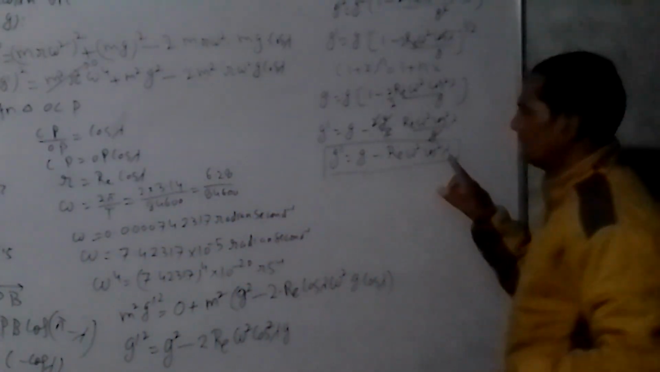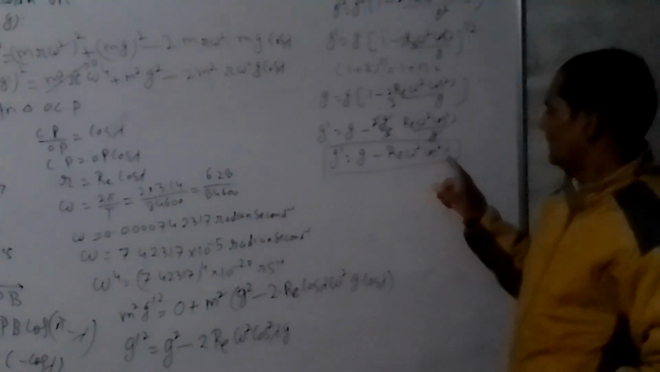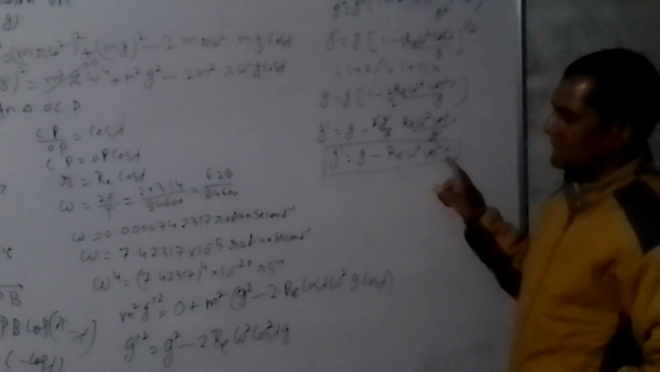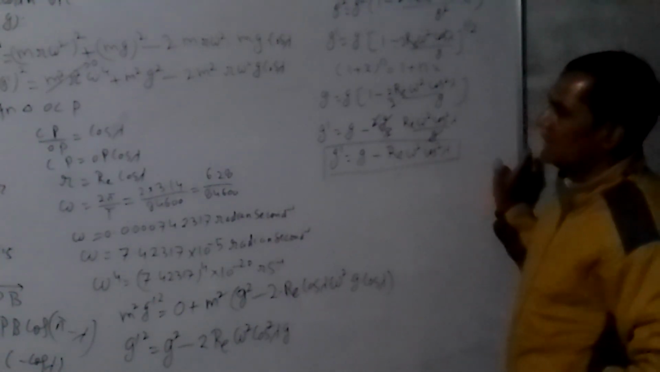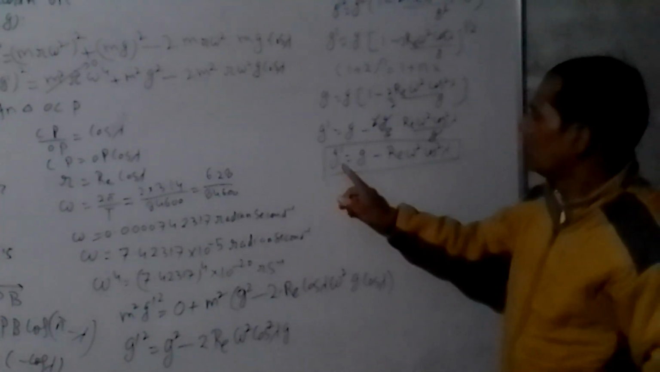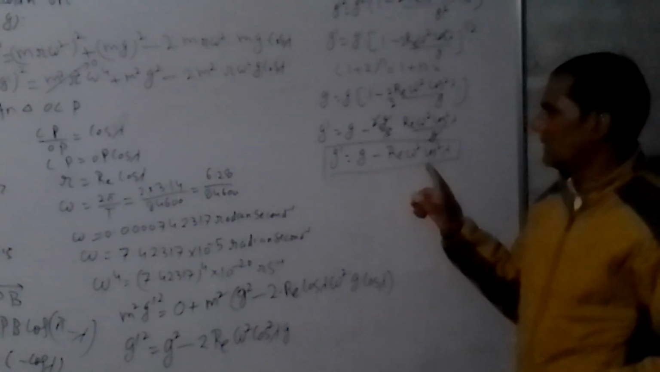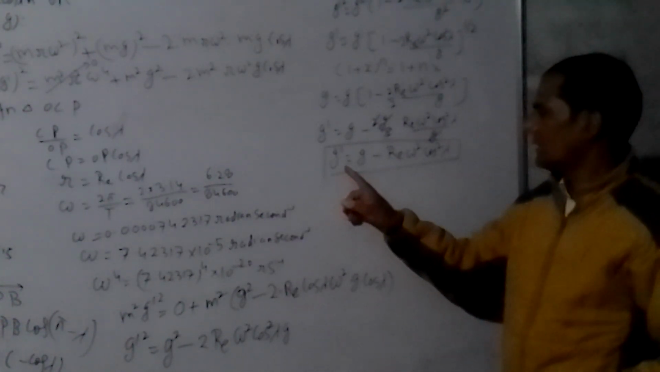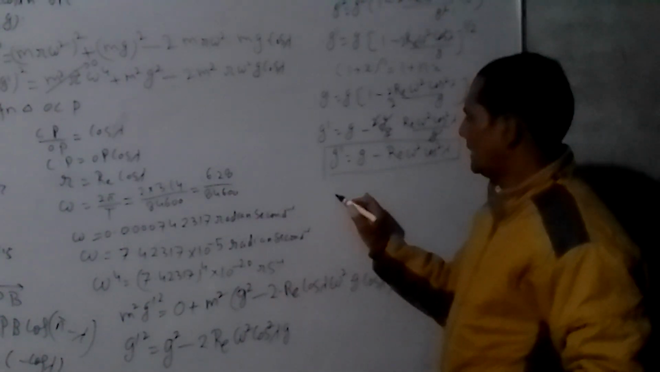Thus the value of g is minimum at the equator. Why? Cos lambda is maximum for a particle located at the equator, because lambda is 0 and cos is maximum for 0. So the reduction in the value of g is maximum at the equator. So acceleration due to gravity is minimum at the equator.